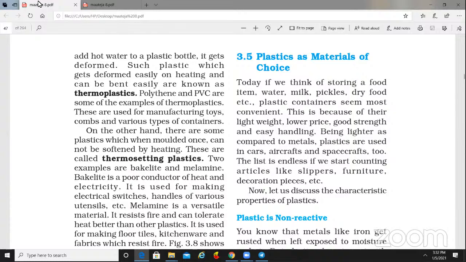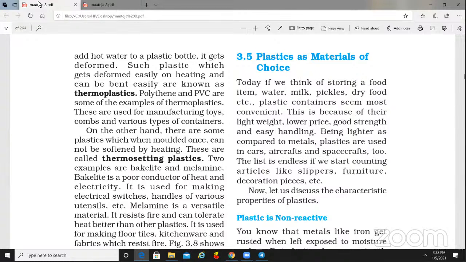So what is plastic as a material choice? In your reader, 3.5 is there, plastic as a material of choice. Nowadays, with the choice of the people, they are using these plastic things. Why are they using these plastic things? They dry very easily, they can be carried very easily, and they can be recycled very easily. They are very convenient to hold and weightless also. So nowadays all the people are using plastic as a material source.